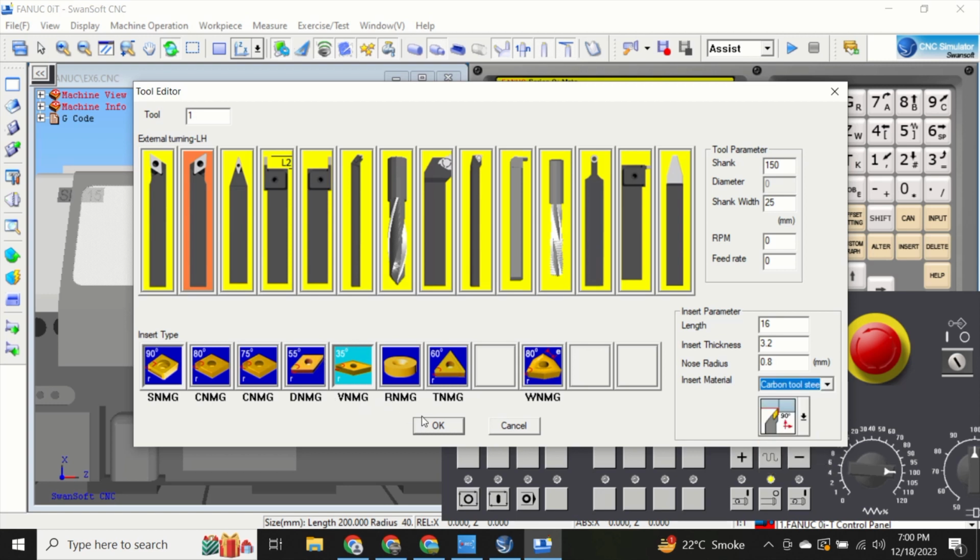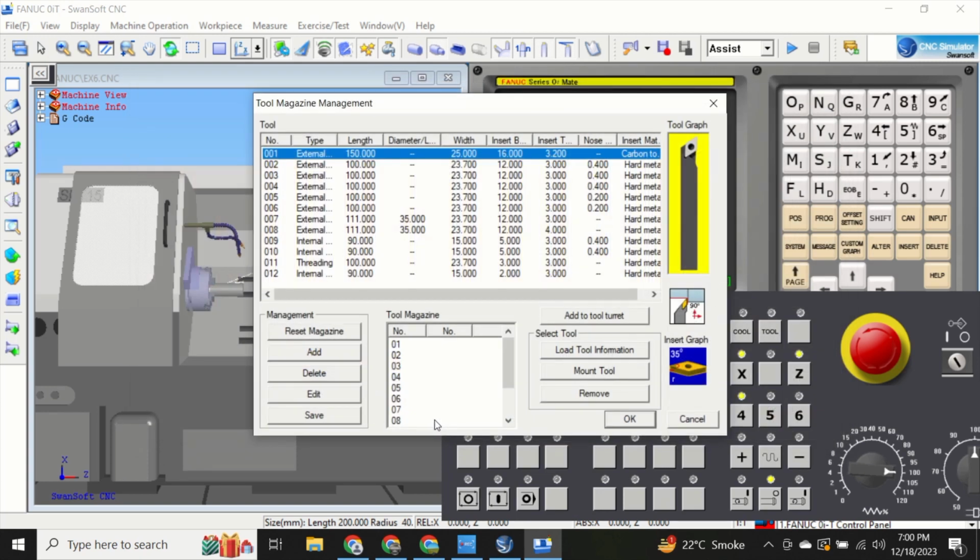Then select OK. Now you can see the tool number 1. External. Length 150. Width 25. Insert length 7. Insert thickness 3.2. And insert material.